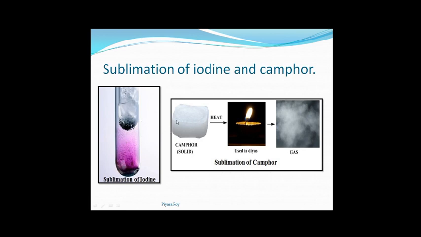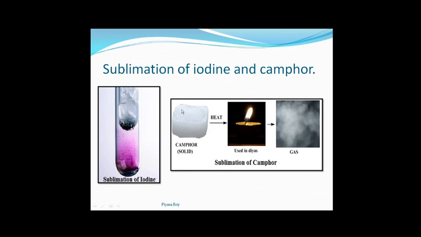The same thing we get if we heat solid camphor. Camphor again will show sublimation. That means directly from the solid state it can convert to the gaseous state without passing through the liquid state. When we heat camphor, it will convert to the vaporized or gaseous form of camphor, and when we take back the heat from this gaseous camphor, we will again get a deposit of camphor, like iodine.